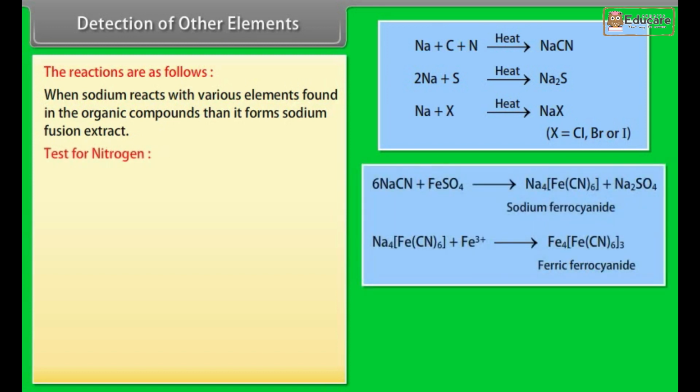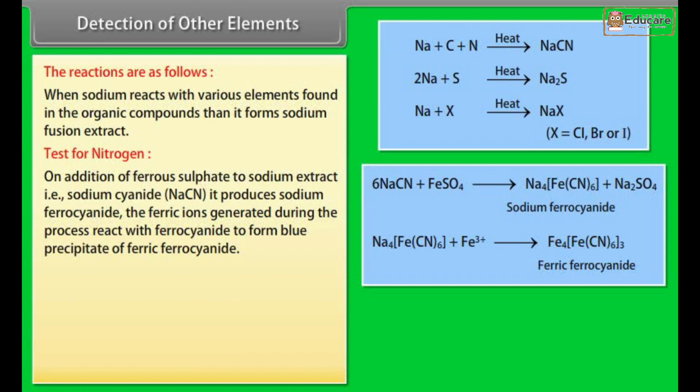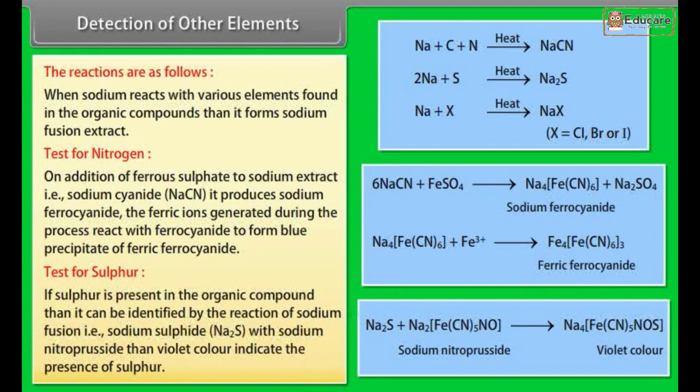Test for nitrogen. On addition of ferrous sulfate to sodium extract, that is sodium cyanide, it produces sodium ferrocyanide. The ferric ions generated during the process react with ferrocyanide to form a blue precipitate of ferric ferrocyanide. Test for sulfur. If sulfur is present in the organic compound, it can be identified by the reaction of sodium fusion extract, that is sodium sulfide Na2S, with sodium nitroprusside. A violet color indicates the presence of sulfur.